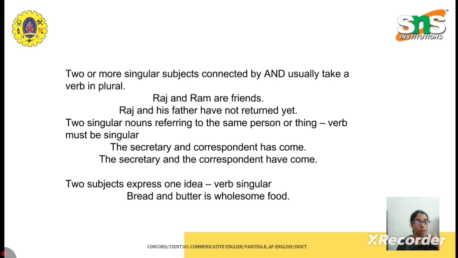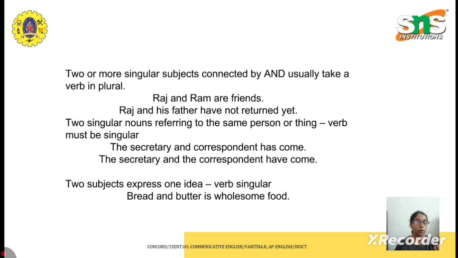Another example, another simple rule with the same rule, that is, you have two subjects in a sentence where we use and to connect both the subjects. So what verb will you use? So in that case, two or more singular subjects connected by and usually take a verb in plural.